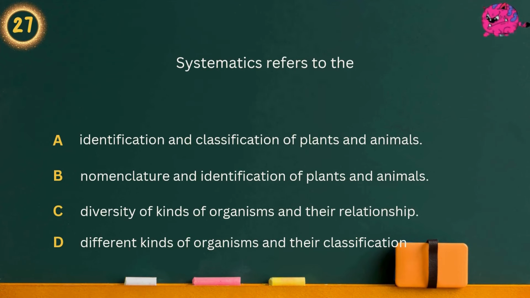Question 27. Systematics refers to Option A, identification and classification of plants and animals. Option B, nomenclature and identification of plants and animals. Option C, diversity of kinds of organisms and their relationship. Option D, different kinds of organisms and their classification. Answer is diversity of kinds of organisms and their relationship.